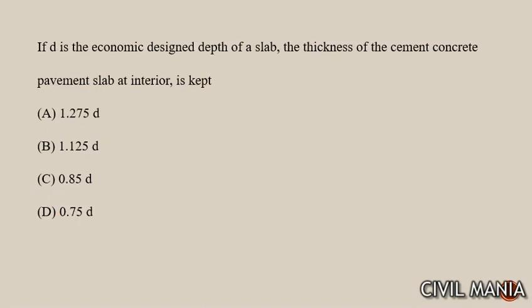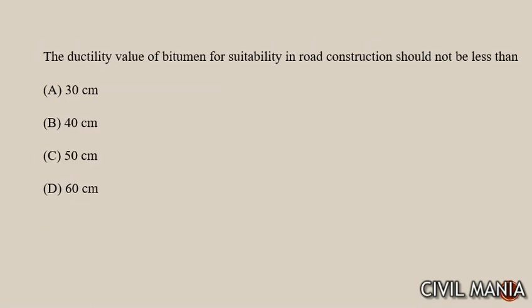Next question is: if D is the economical design depth of a slab, the thickness of the cement concrete slab at interior is 0.85 times of D. इसके बाद next question is the ductility value of bitumen for suitability in the road construction should not be less than 30, 40, 50 and 60. Ductility value should not be less than कितना होगा? It should not be less than 50 सेंटीमीटर.